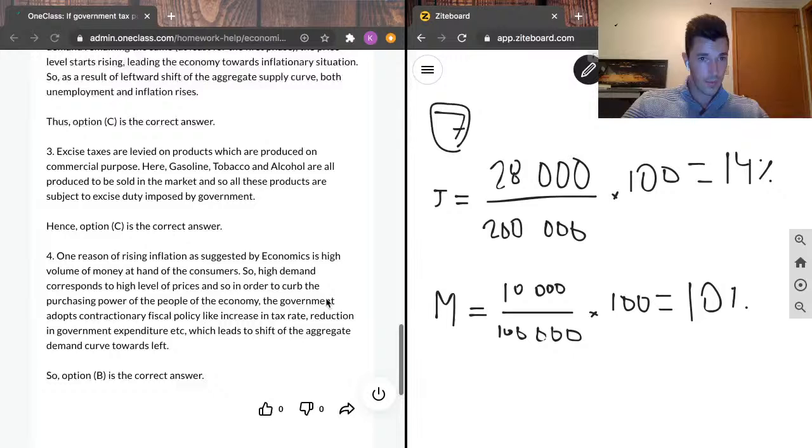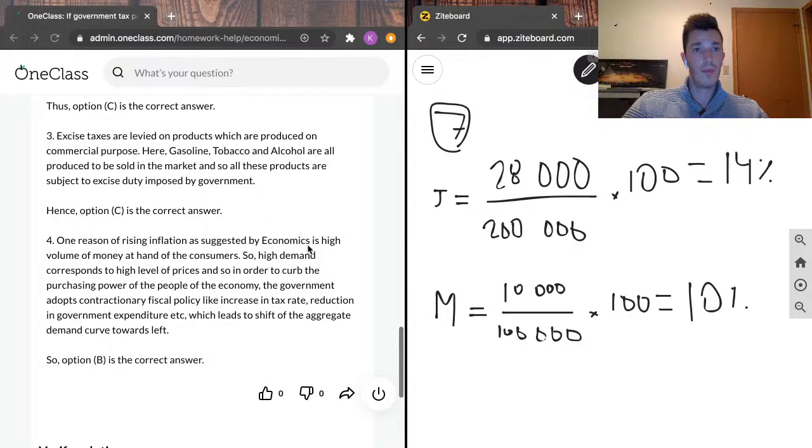And what our junior tutor wrote was that excise taxes are levied on products which are produced on commercial purpose. Here, gasoline, tobacco, and alcohol are all produced to be sold in the market, and so all these products are subject to excise duty imposed by the government. All I would maybe add to that is that there are 2 types of excise duty.